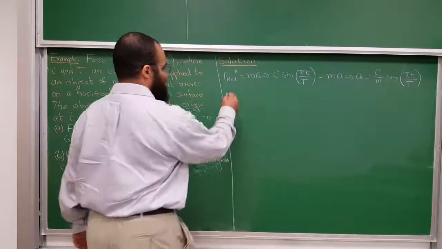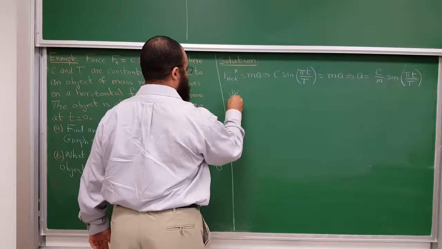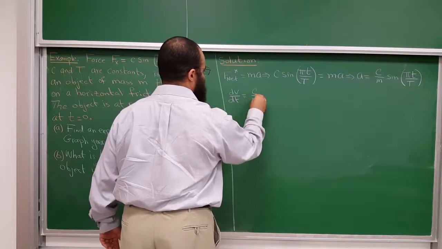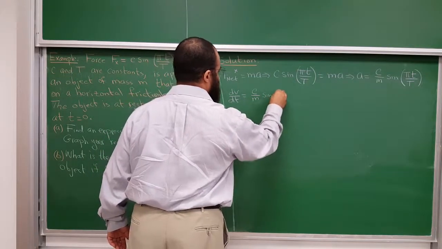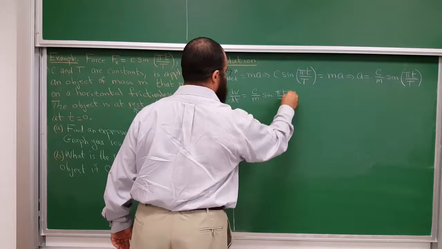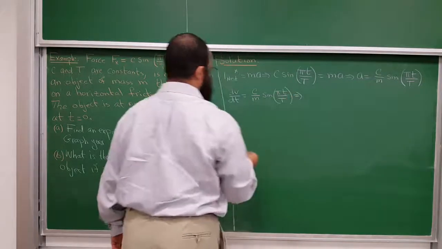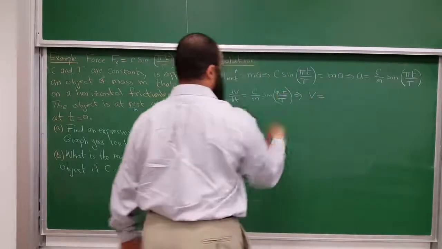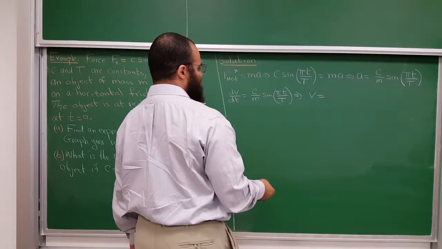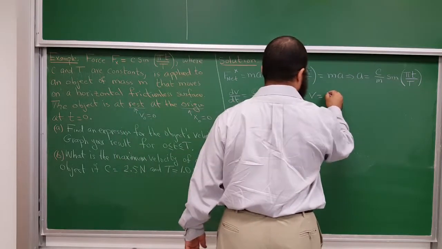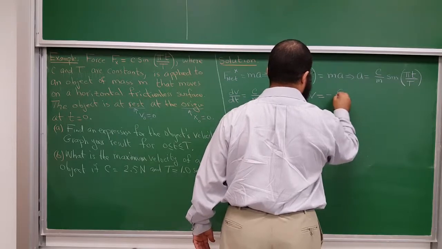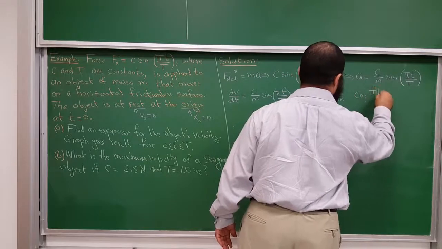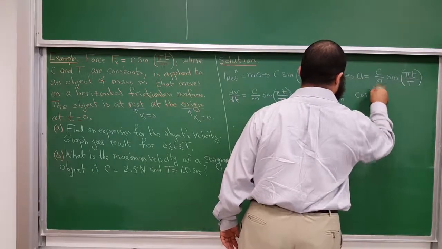But the acceleration is dv dt. I know that dv dt is the acceleration, and that's equal to c over m times the sine of pi t over capital T. So I integrate both sides to get v. The derivative of v gives me this, so v itself is the antiderivative of this. The antiderivative of sine is negative cosine, so you would have negative c over m times the cosine of pi t over capital T.